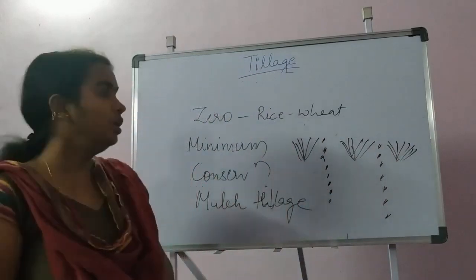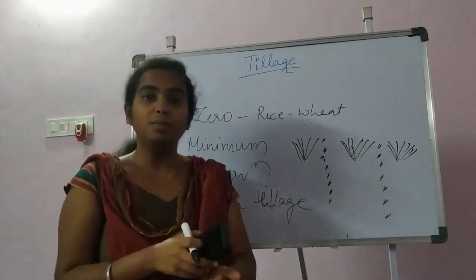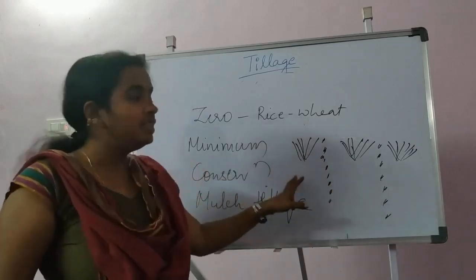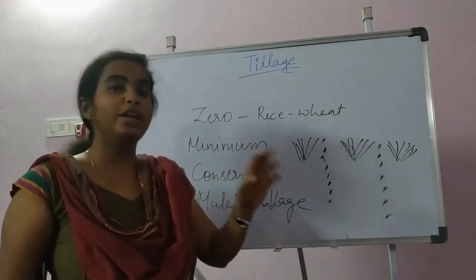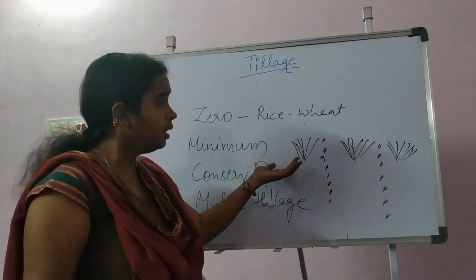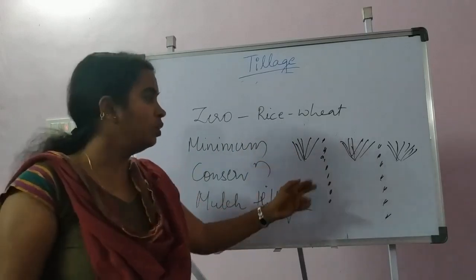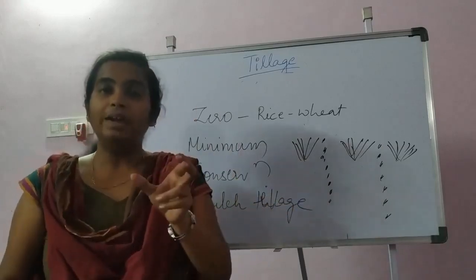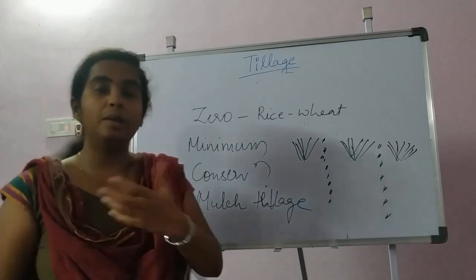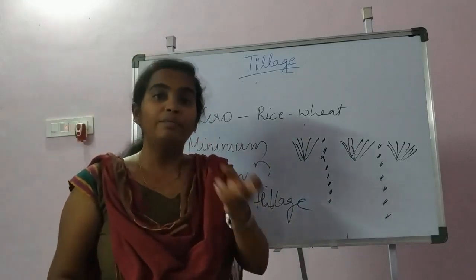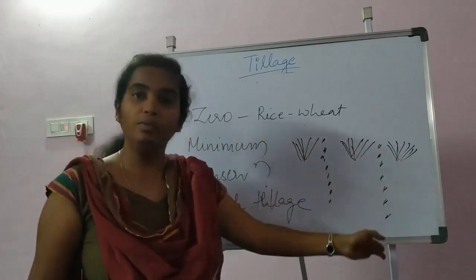Without prior field preparation, we will go for the sowing of the wheat crop in between the stubbles of the rice crop. So this reduces the time lapse, and also reduces the cultivation or the increase in the seed rate. Because of this, time will be saved, and also we can use herbicides for controlling the weeds after the harvest of the rice crop before the sowing of the wheat seeds.